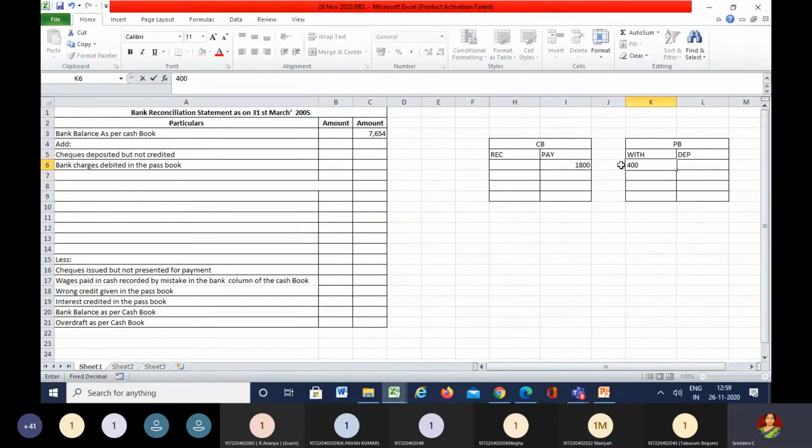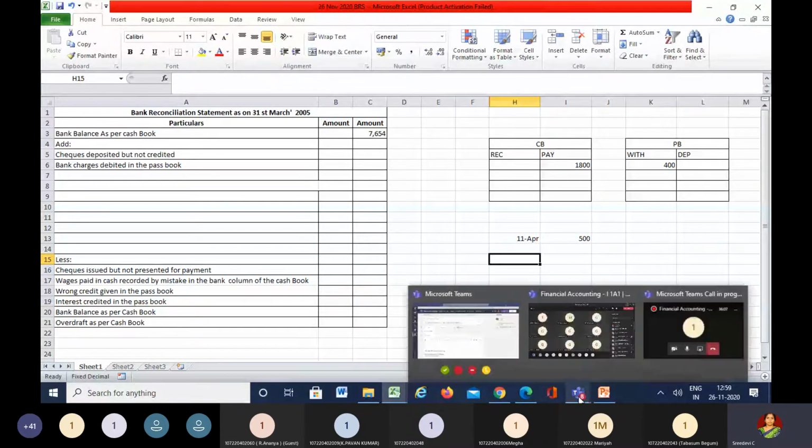So out of 1800, already 400 were presented before 31st of March, and those worth 500 were presented on 11th April, that is immediately after the 31st of March, and the other checks were not so far cashed.